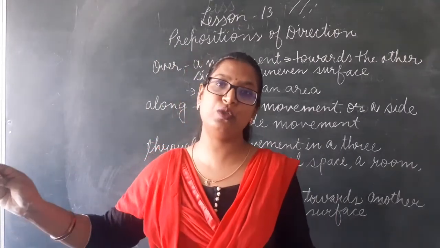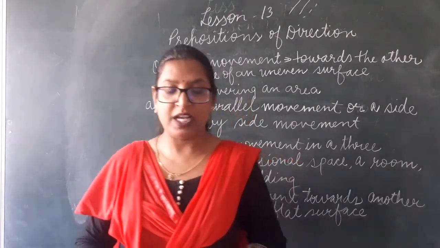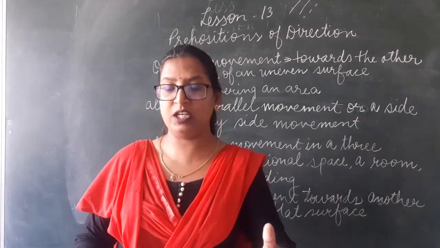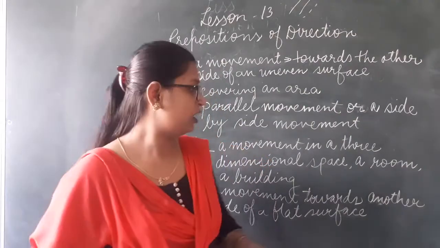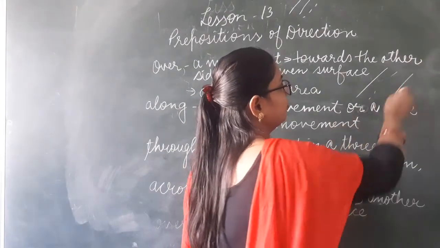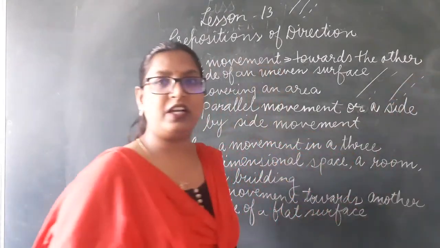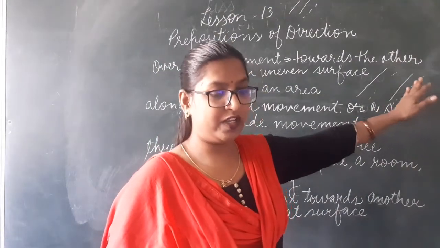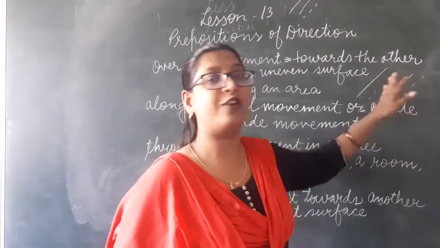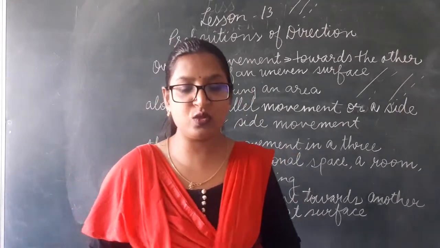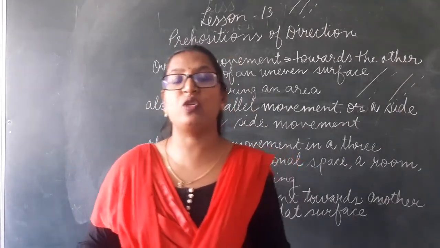We know road is a flat surface, and the movement is towards another side of the flat surface. Suppose this is a road and somebody is walking here. Here we can see another side of the flat surface. For this purpose, we use the preposition across.